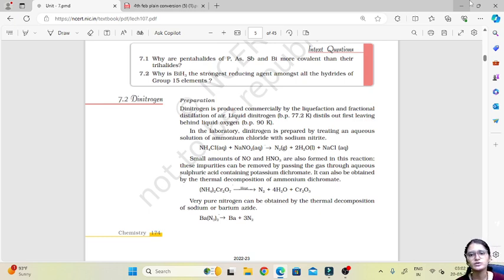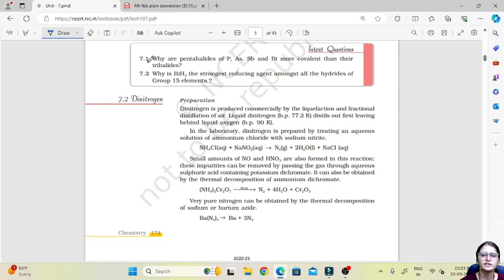We can do this by liquefaction and fractional distillation of air. Liquid nitrogen, with boiling point 77.2 Kelvin, distills out first, leaving behind the liquid oxygen. The one having the low boiling point will distill out first, and the one having the high boiling point will distill out later.